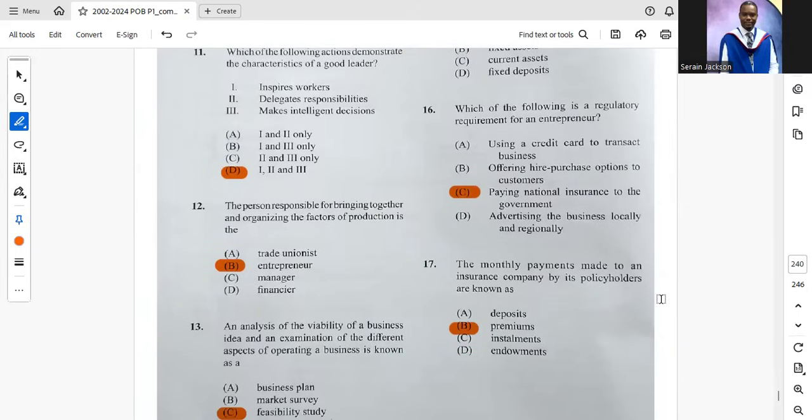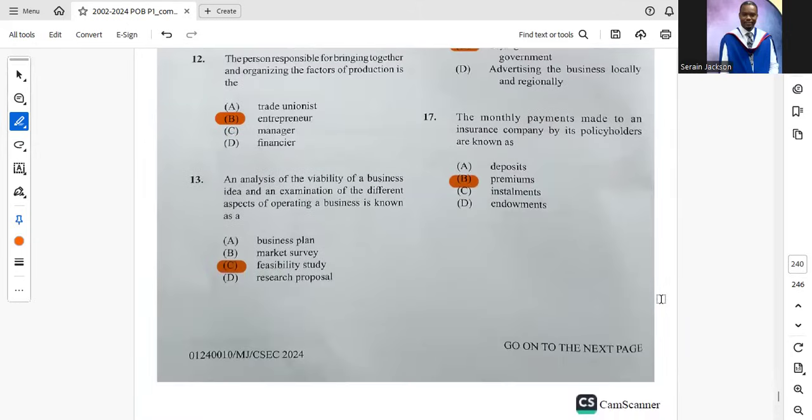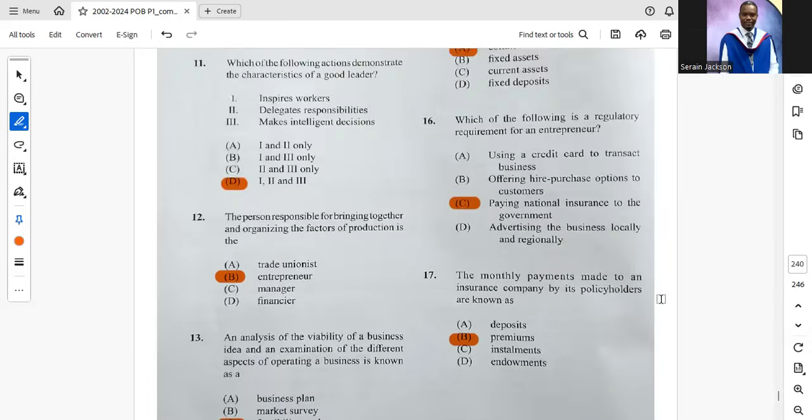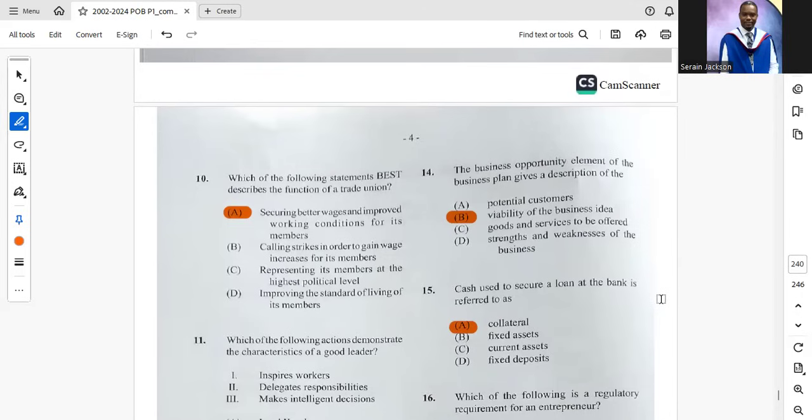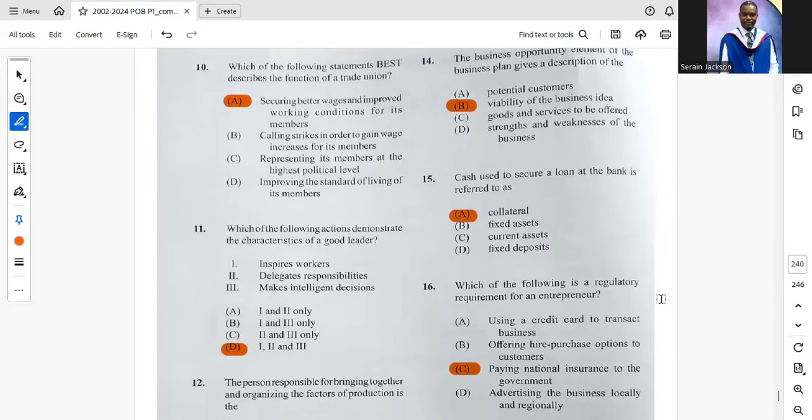Number 12, the person responsible for bringing together and organizing the factors of production is the B, entrepreneur. 13, an analysis of the viability of a business idea and examination of the different aspects of operating a business is known as C, feasibility study. We have seen that question already. 14, the business opportunity element of the business plan gives a description of the B, viability of the business idea. Number 15, cash used to secure a loan at a bank is referred to as A, collateral.